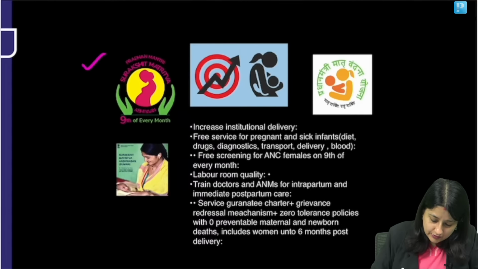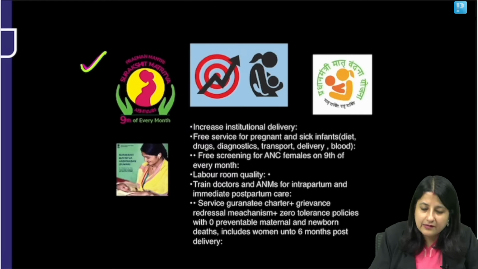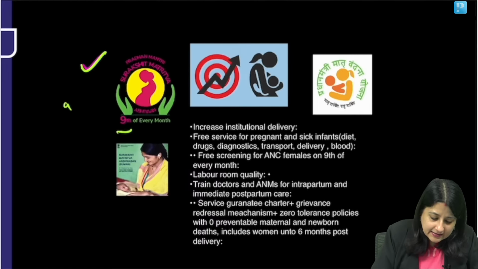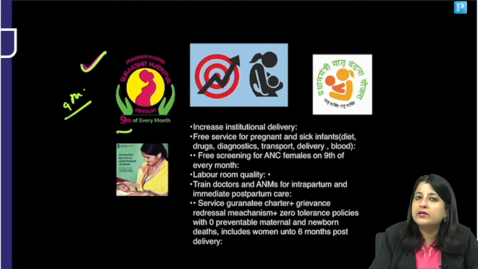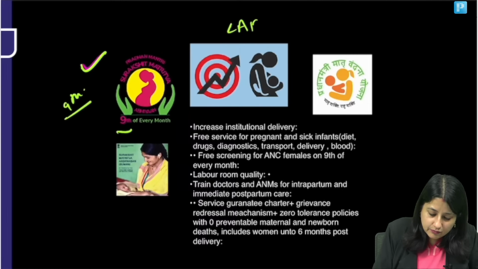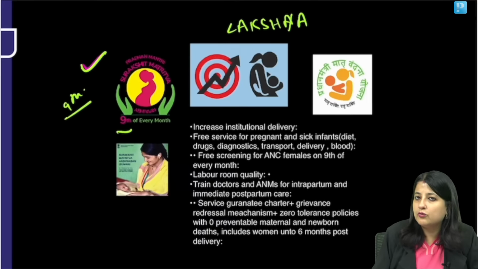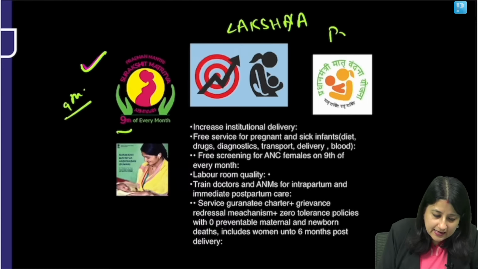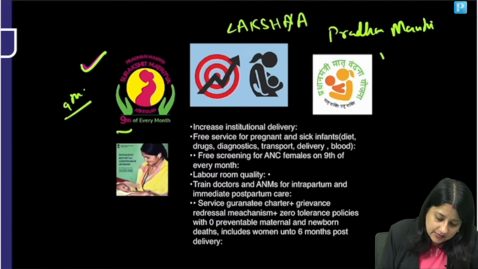This one, as you can see, is written Pradhan Mantri Surakshit Matritva Abhiyan. On the 9th of every month, what is happening? Free antenatal services are provided to women in 2nd and 3rd trimesters to identify high-risk pregnancy. This one is Quality Assurance, Lakshya, Improvement of Labor Room Initiative. This one, guys, is Pradhan Mantri Matru Vandana Yojana.